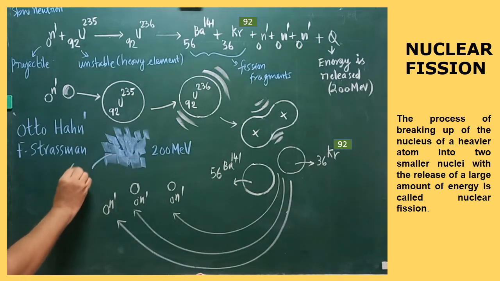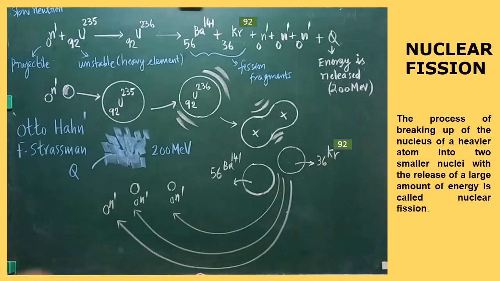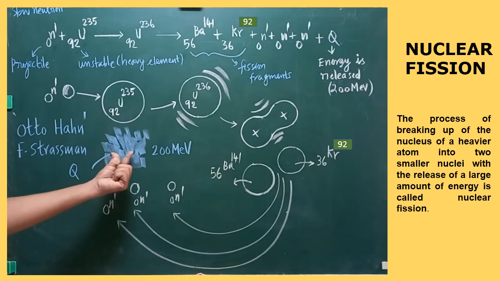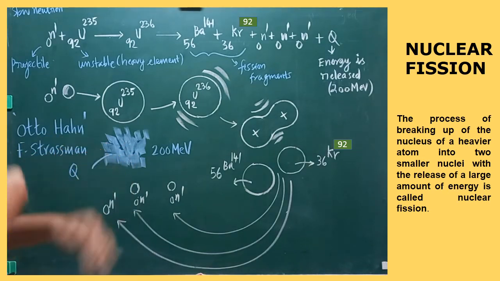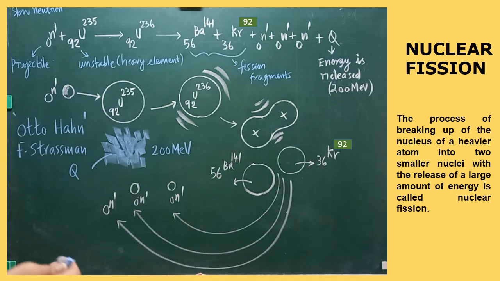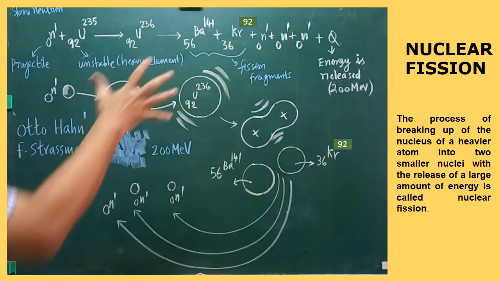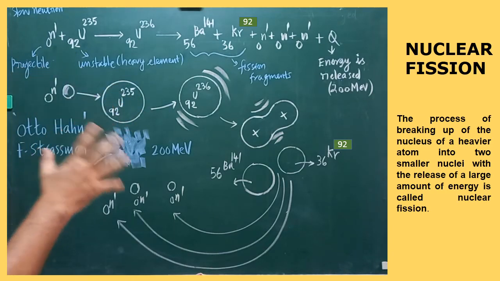This energy can be utilized for destructive purposes and also for constructive purposes. Constructive purpose means the energy obtained here can be converted into electric energy, the production of electric power, and also for various other purposes. That is the constructive utility of the energy. But in the case of the atom bomb, the same energy is used for destructive purposes. Are you clear? All are in our hands. So on the whole, I have explained what happens in the nuclear fission process.